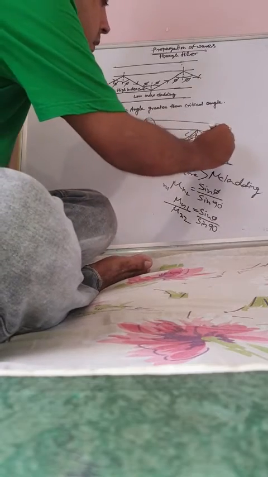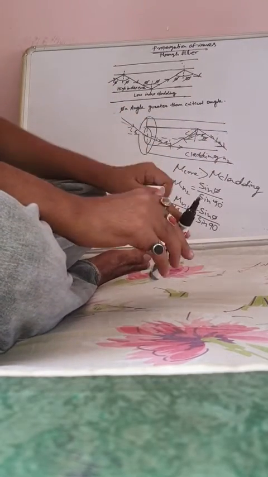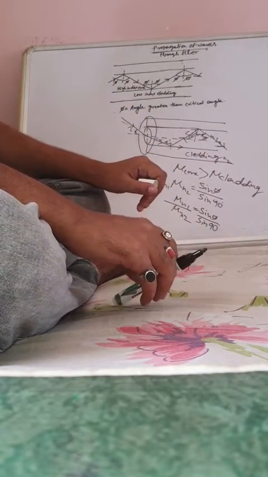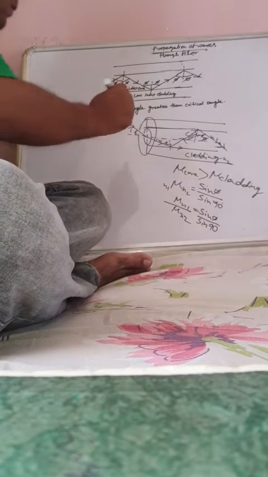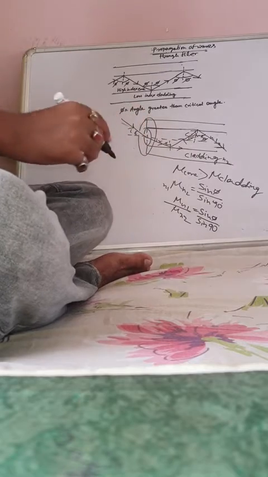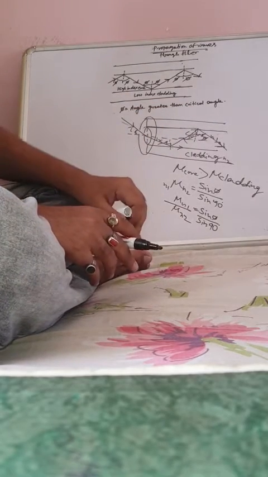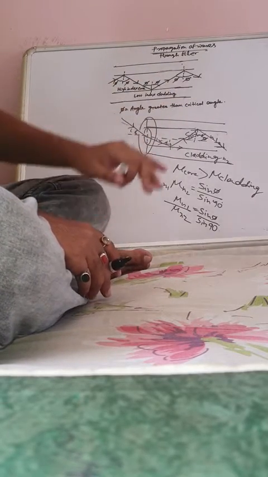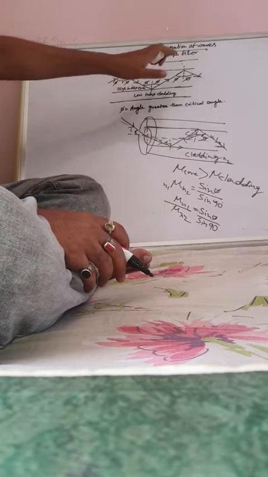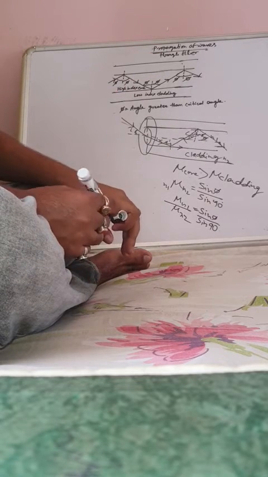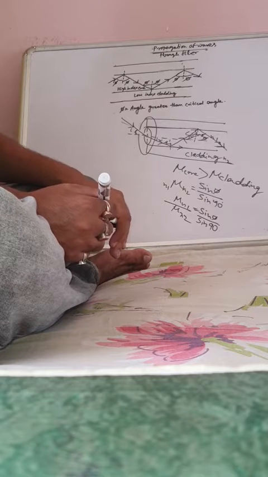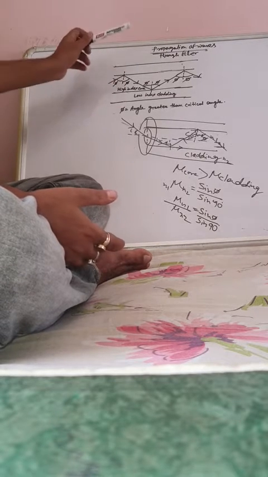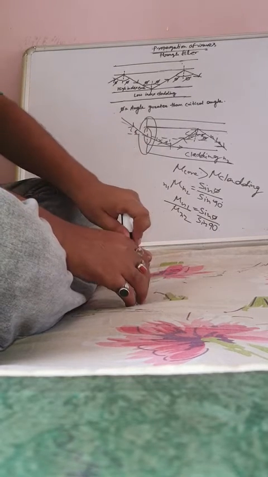So, this is the propagation mode of the waves. The waves propagate like that. This is the wave propagation process through the multi-mode step index fiber.